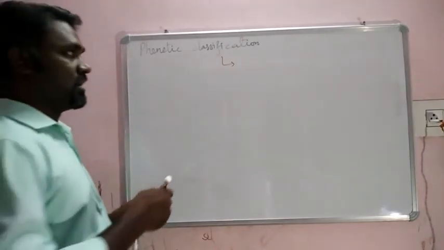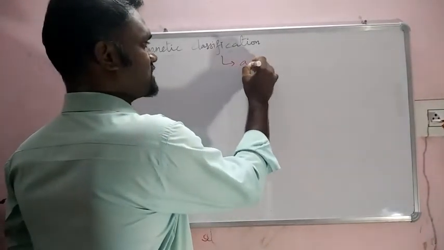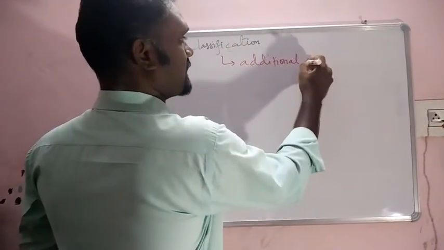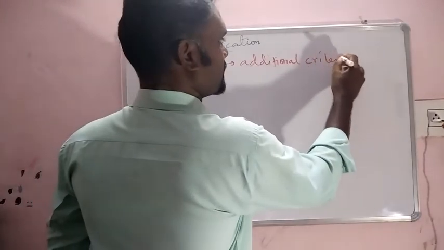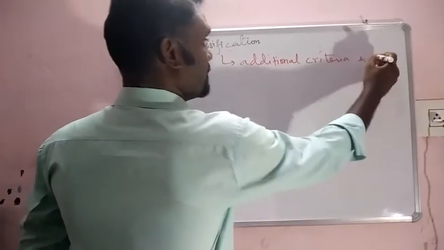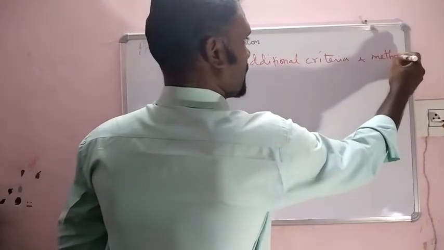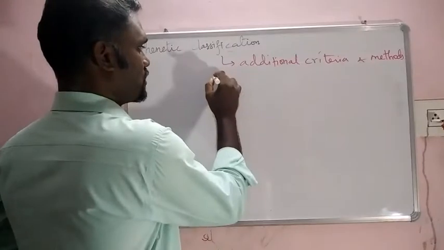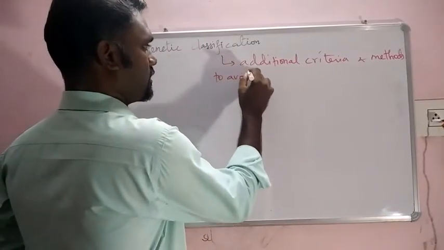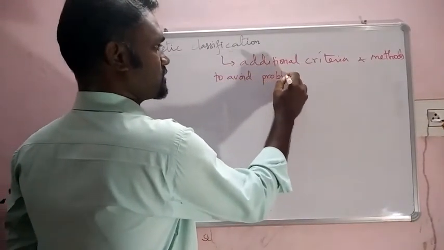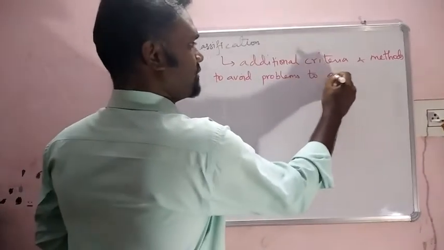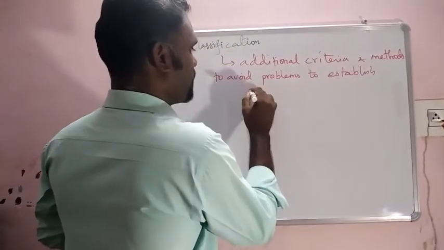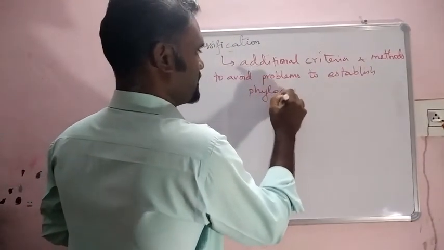It means this phonetic classification gives additional criteria and methods to avoid problems to establish the phylogenetic system of classification.